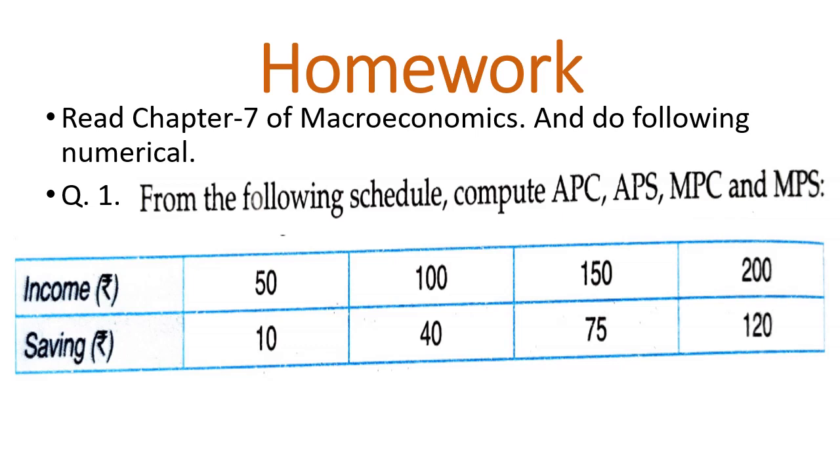So your homework is you have to read chapter number 7 of macroeconomics completely. After that you have to do the following numericals. The first one is: from the following schedule compute APC, APS, MPC and MPS, where income is 50, 100, 150, 200 and saving is 10, 40, 75, 120. From this table you have to derive APC, APS, MPC and MPS.